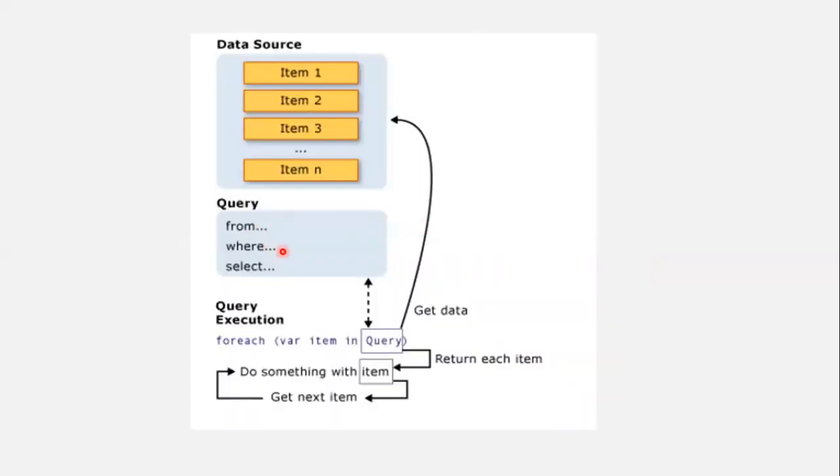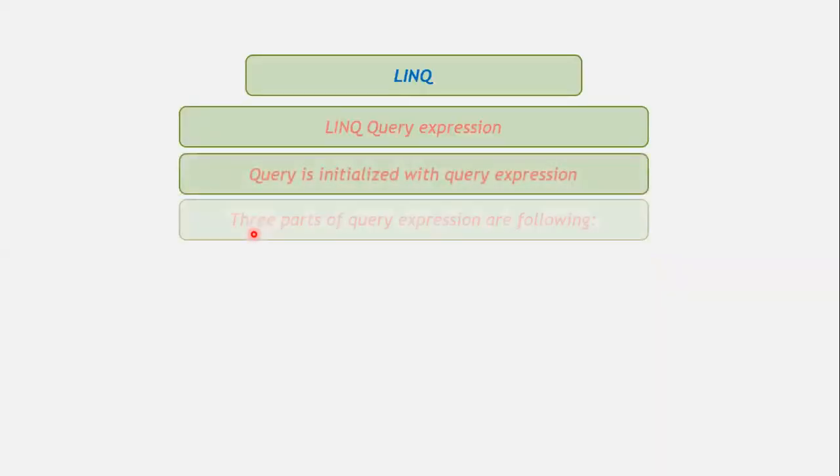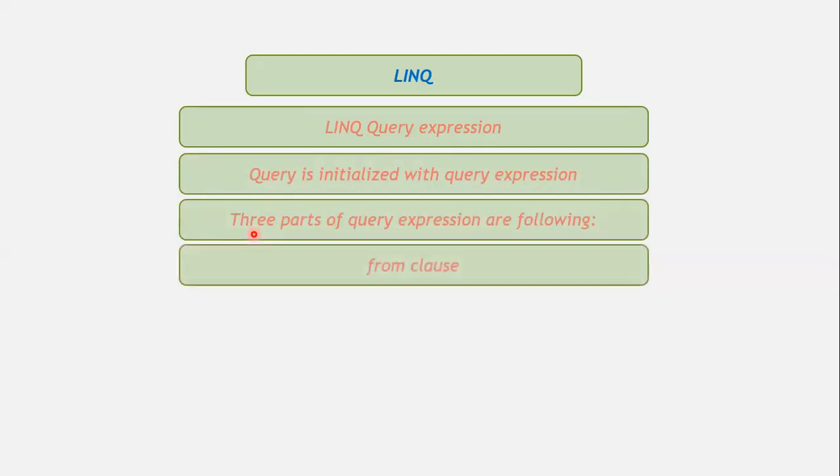So this is the LINQ query expression, you can see query. These three are the parts of a LINQ operation, and these three are the parts of a LINQ query expression. The first part of the expression is the from clause. By using the from clause, we specify the data source.